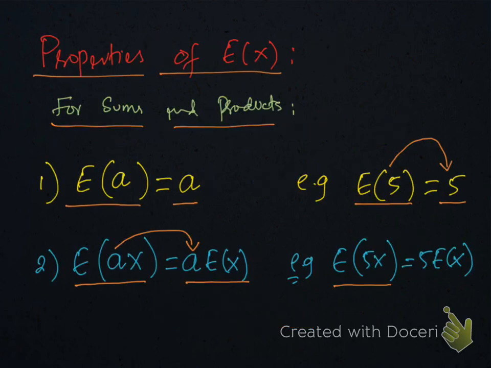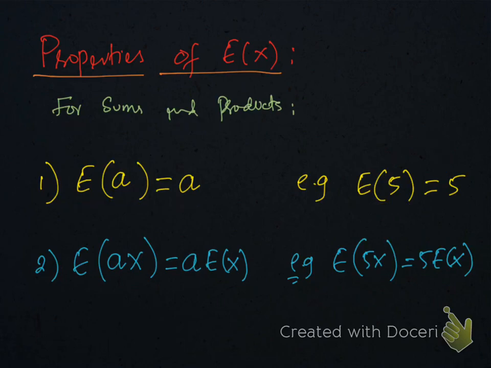Let's start this chapter with the properties of expectations for sums and products. Property number 1: the expectation of a constant is always constant. E(A) is equal to A. For example, if we have E(5), then it will be 5 because the expectation of a constant is always constant.